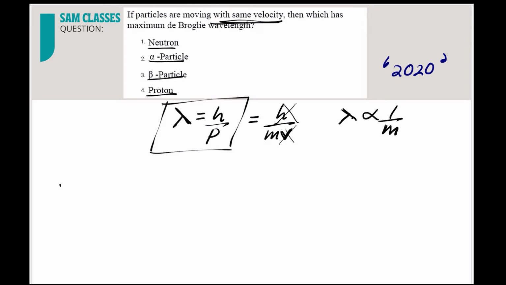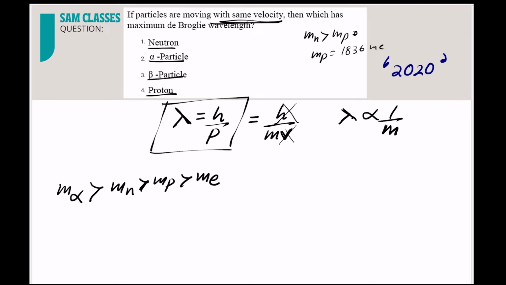I know the mass of alpha particle is more than the mass of neutron, and neutron is almost near to proton, but actually a bit more. Very small, but it is. And proton is way bigger than that of electron. You should know this. Mass of proton is somewhere around 1836 times the mass of electron, means way bigger. And mass of alpha particle is 4 times the mass of proton, correct? So alpha is the most dominating.